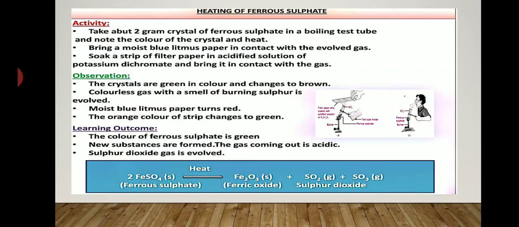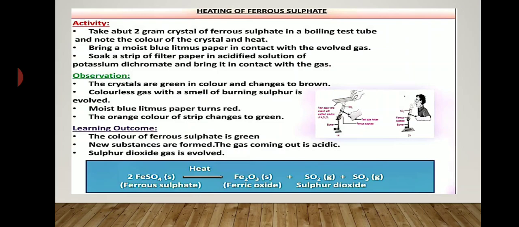Ferrous is a green color chemical compound, ferrous sulfate, FeSO4. In a boiling tube you have to take 2 gram of ferrous sulfate compound, note the color of the crystal, and heat.